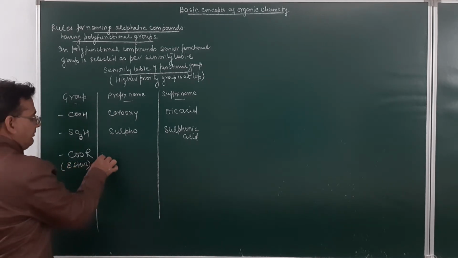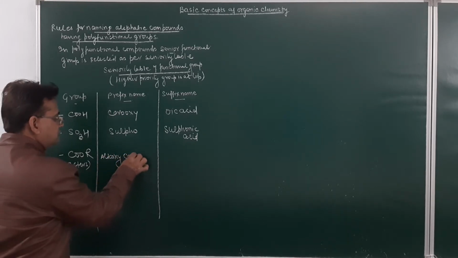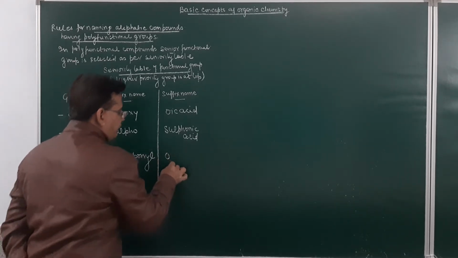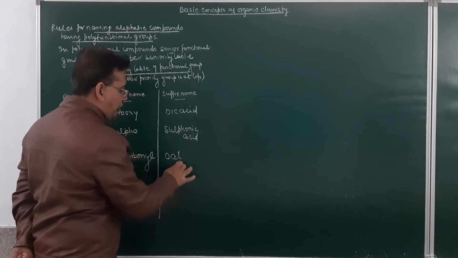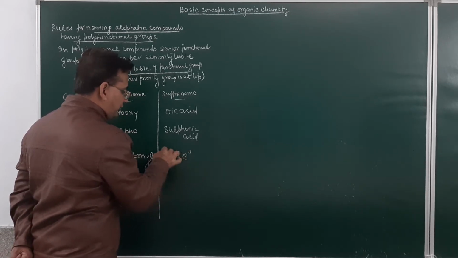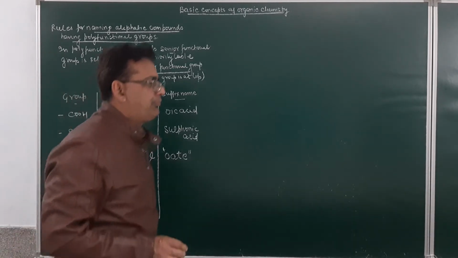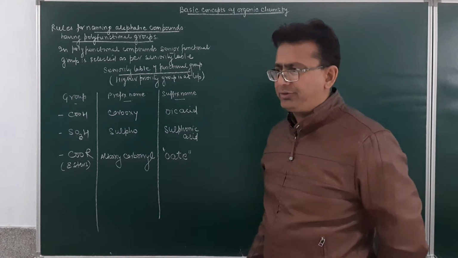The prefix name is alkoxycarbonyl and the suffix name of this will be given as oate.